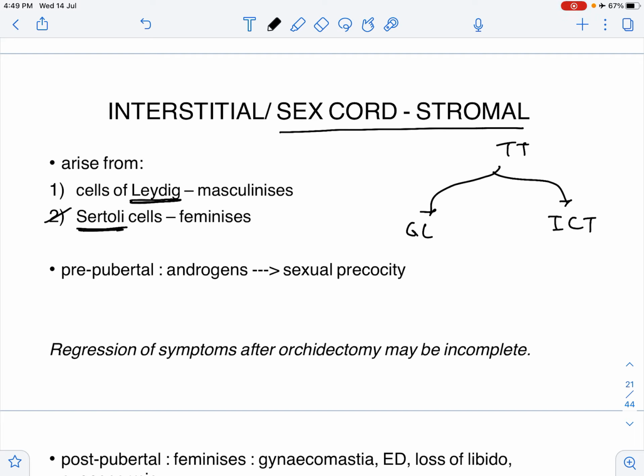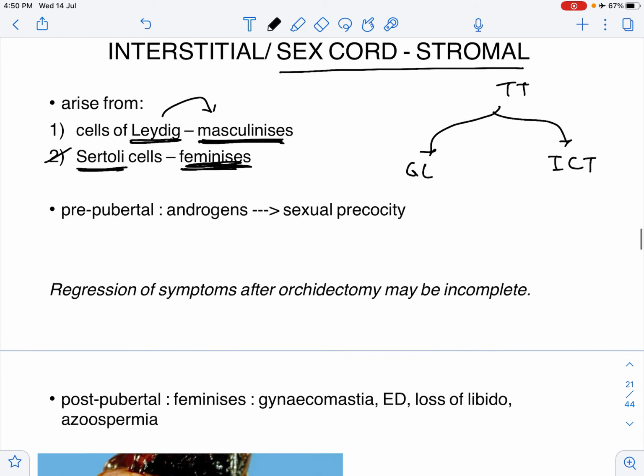Now, as you remember, when I discussed the histology, I told you that the function of the Sertoli cells is to give nourishment to the spermatogonia. The way to remember this is that when I was an infant, I was given nourishment by my mother. Likewise, the Sertoli cell is giving nourishment to the spermatogonia. So, the Sertoli cells feminize. The Leydig cells secrete testosterone, which is why they masculinize. This is the mnemonic that I use so that I do not get confused.